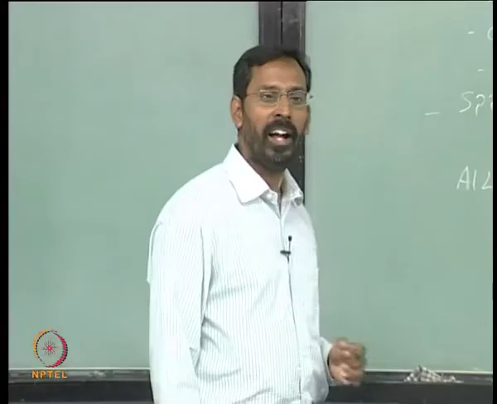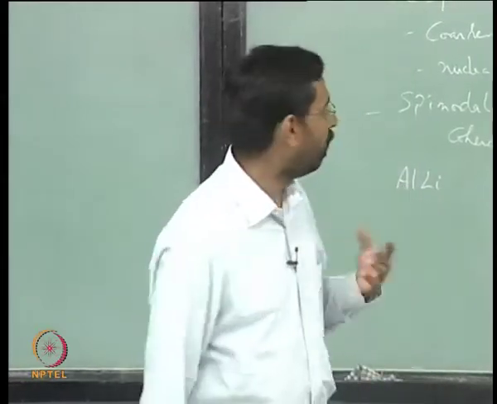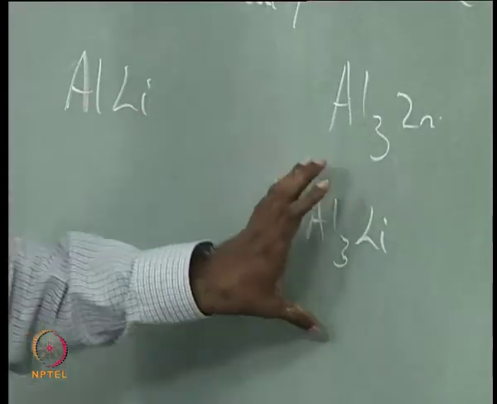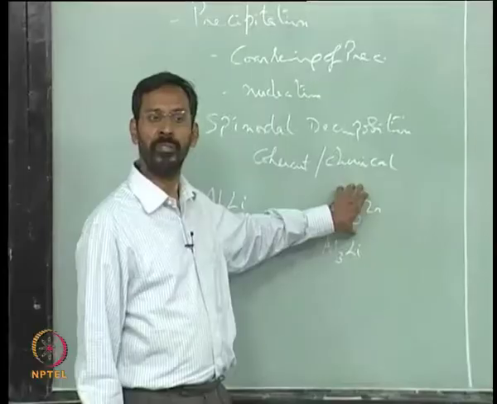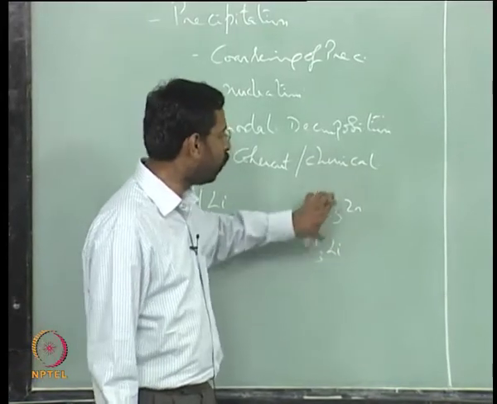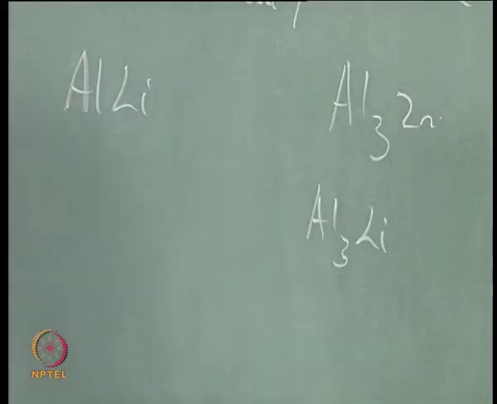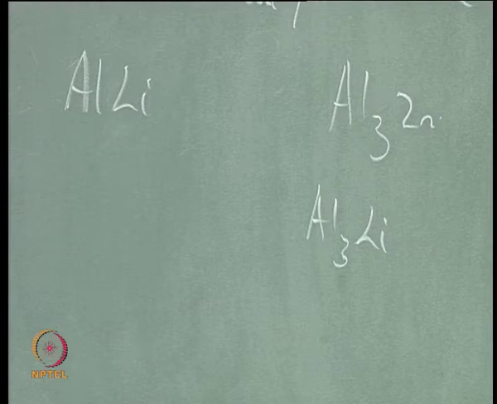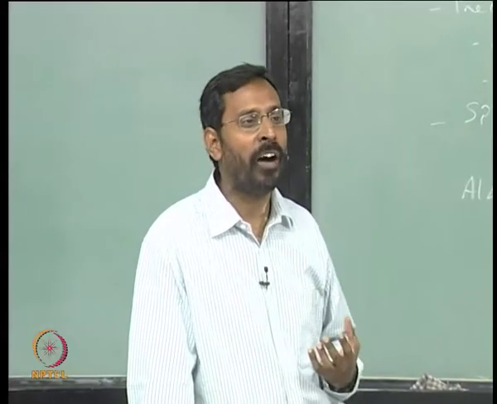So here aluminum will occupy the face centers, lithium will occupy the body corners, and that is how you get an ordered structure. And what they say is, because this is also cubic, it can easily nucleate this, and once this nucleates on that, inside the Al3Li you have an Al3Zr. So every Al3Li particle will have almost like one Al3Zr particle inside,